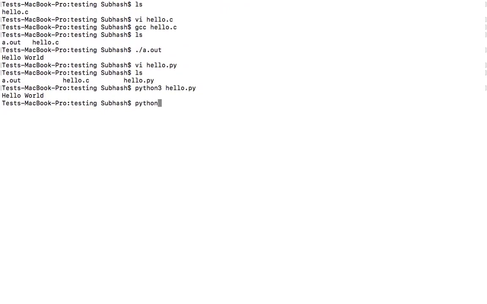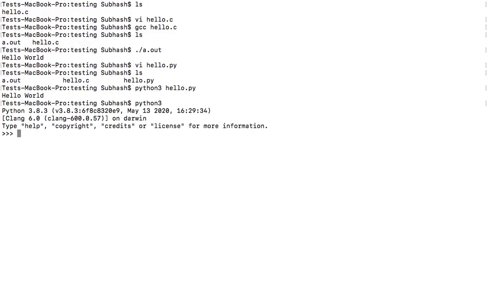Just invoke the Python interpreter using the command python3 and it brings up the following information. Now you can see there are three greater than symbols that indicate that the Python interpreter is ready to take your instructions. Now let me actually write a small instruction to print hello world on the screen.